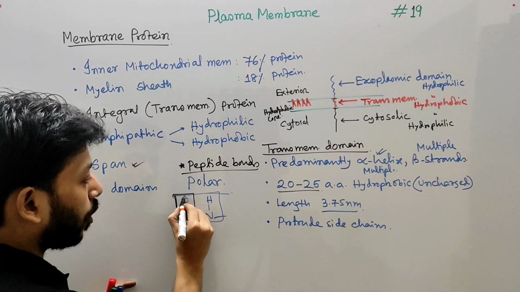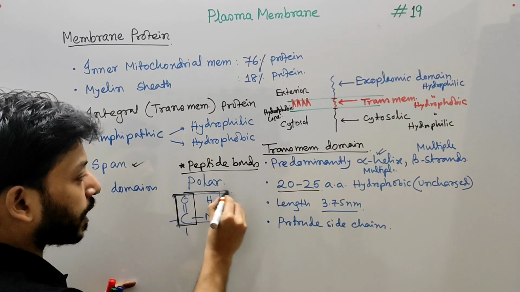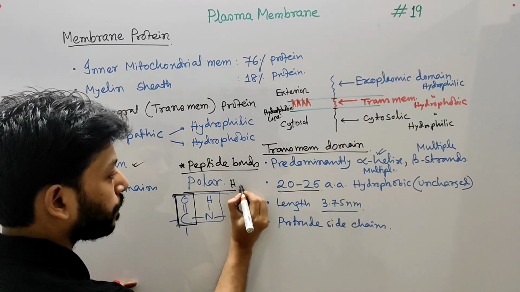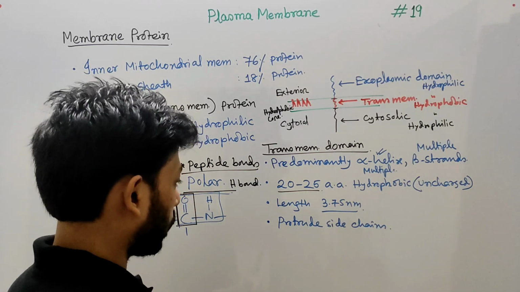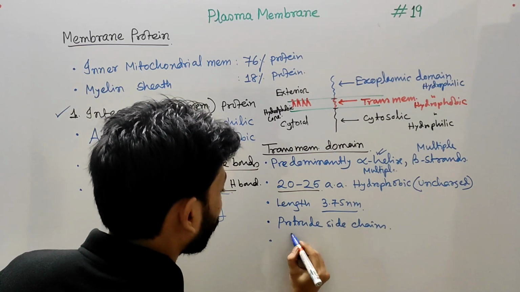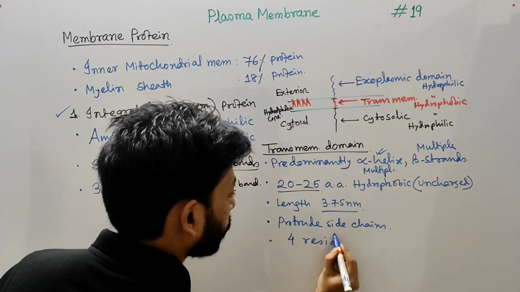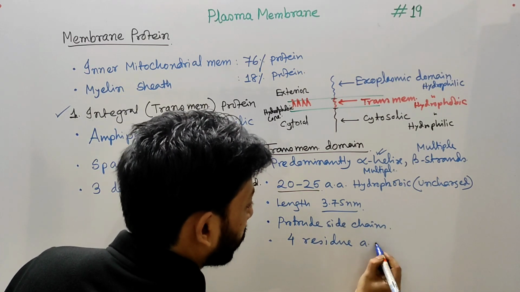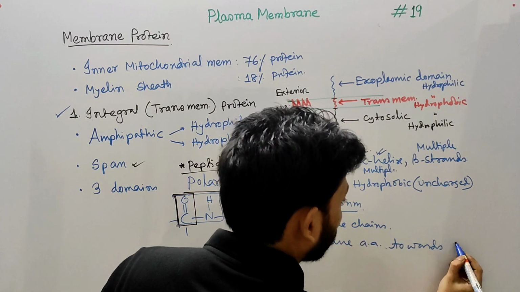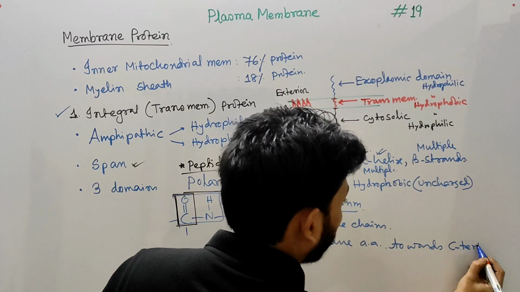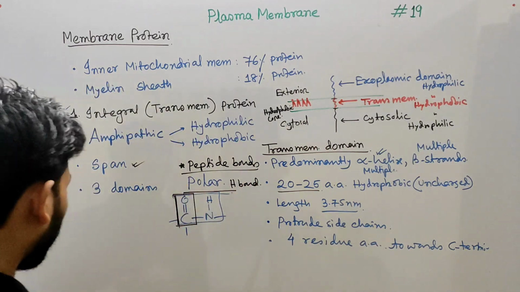Now the carbonyl oxygen makes a hydrogen bond with the fourth residue. You have to remember this: with the fourth residue, amino acids towards the C terminus. Now let me explain how it will look.